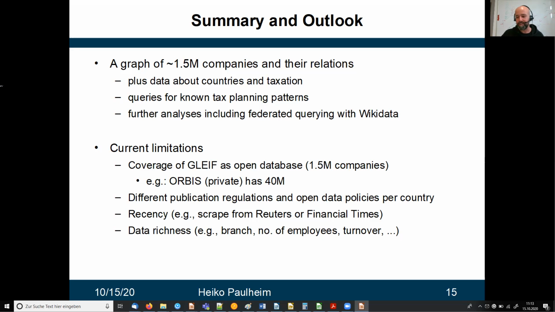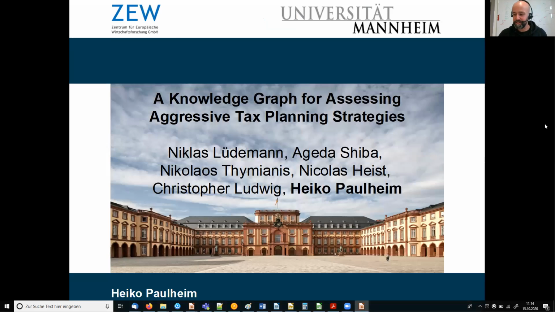Recency is also an issue. So one idea was to scrape recent news from Reuters or from Financial Times and incorporate these recent news, for example, on acquisitions and mergers in the graph. And finally, also increase the data richness. So enrich the data about the companies, like number of employees and turnover and how much money is actually shifted from A to B.